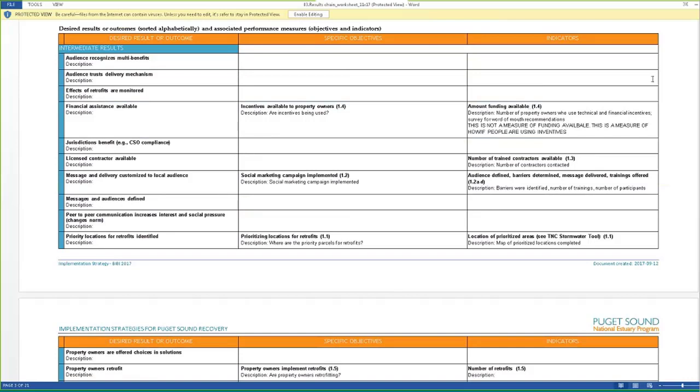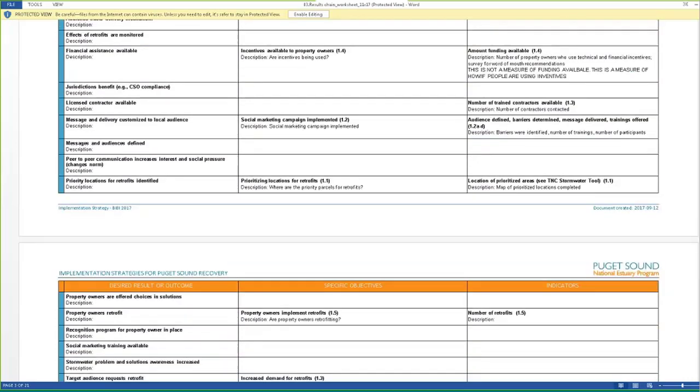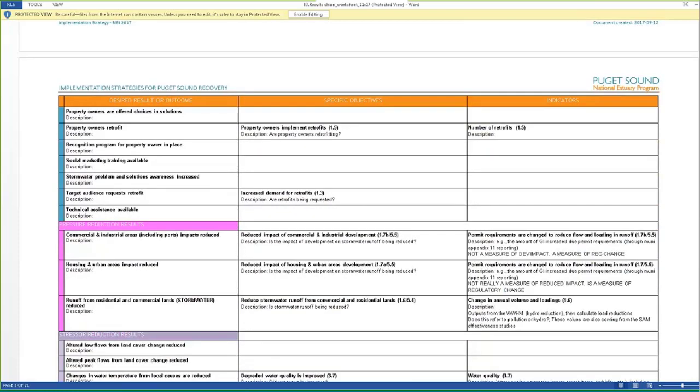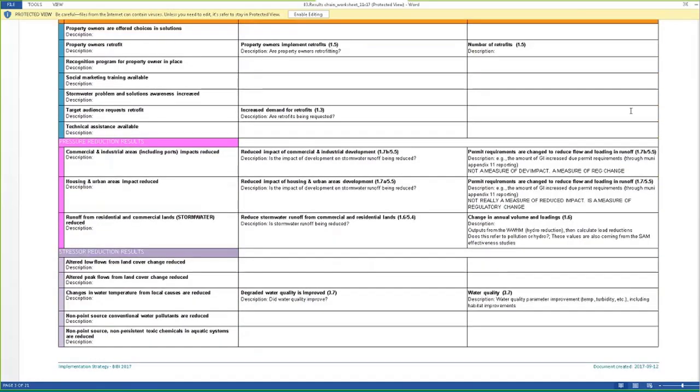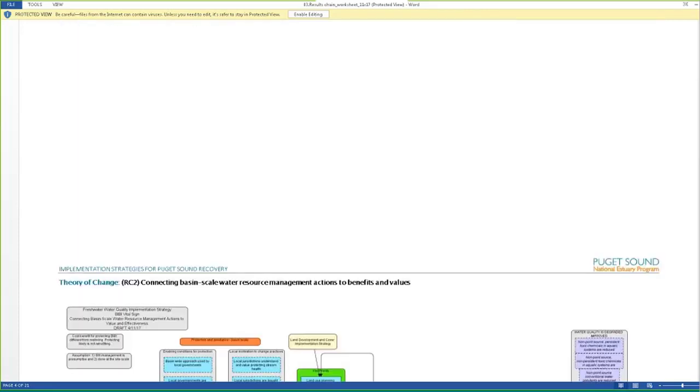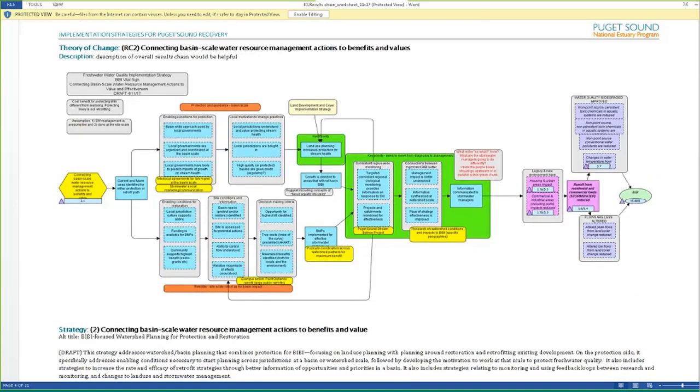So we're finding that being able to, with one click, run reports like this that come out in a Word format with the diagrams is making it much easier to get input from the work groups in a format that they're familiar with. And you can see this thing is about 20 pages long, so there are 5 different results chains captured with this report.